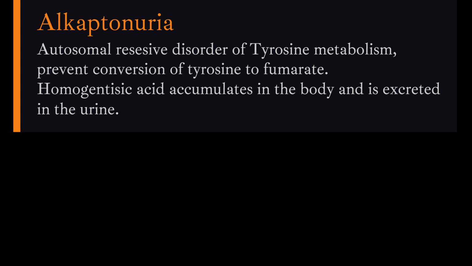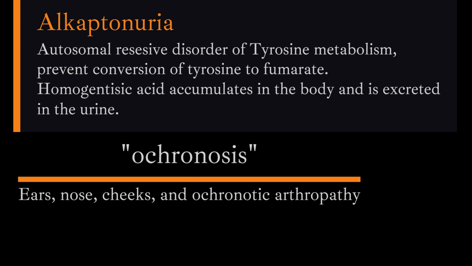Homogentisic acid accumulates in the body and is excreted in the urine, imparting a black color to the urine if allowed to sit and undergo oxidation. In patients with alkaptonuria, the retained homogentisic acid selectively binds to collagen in connective tissues, tendons, and cartilage. This leads to a blue-black pigmentation called ochronosis, which is most evident in the ears, nose, and cheeks, and ochronotic arthropathy, which typically manifests during adulthood.